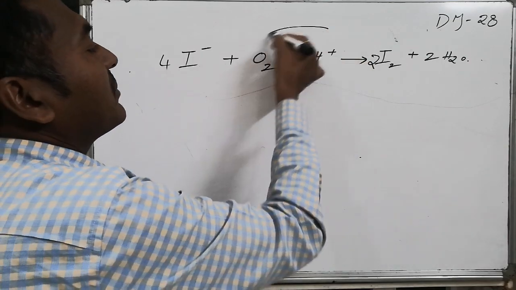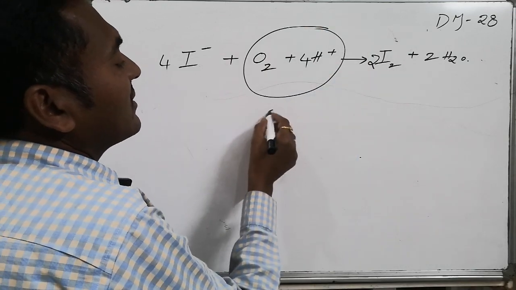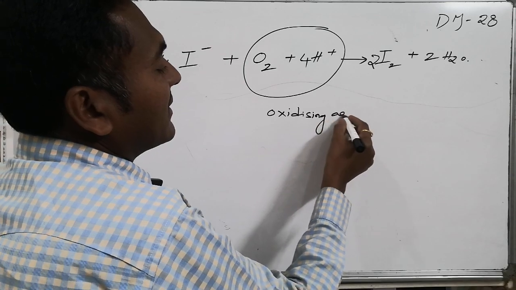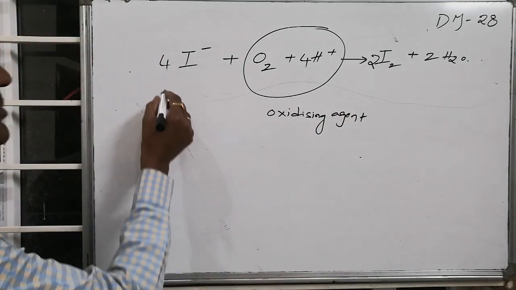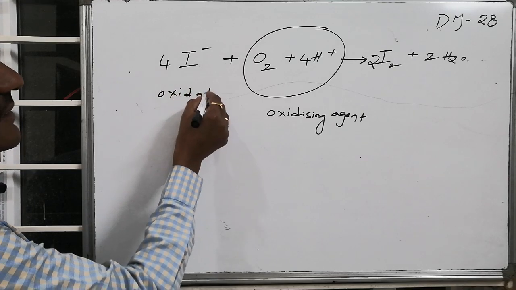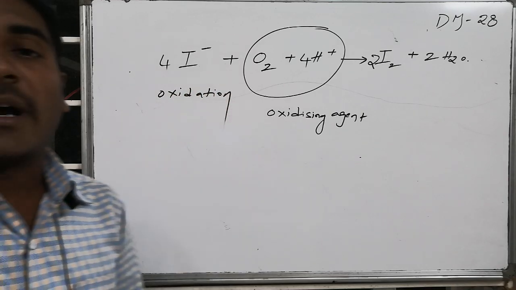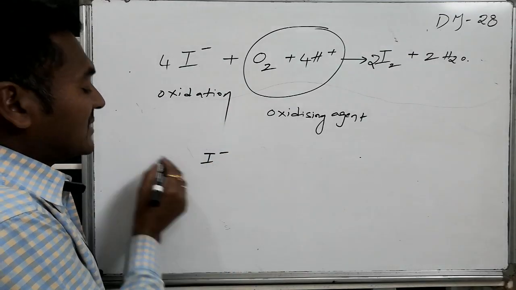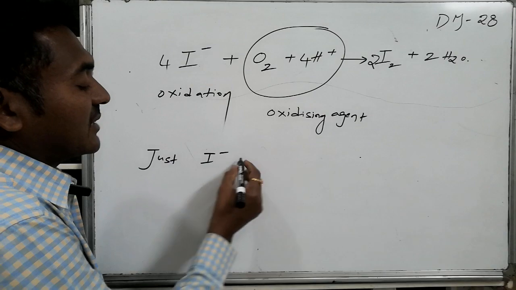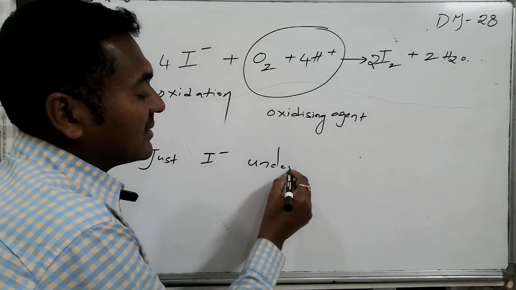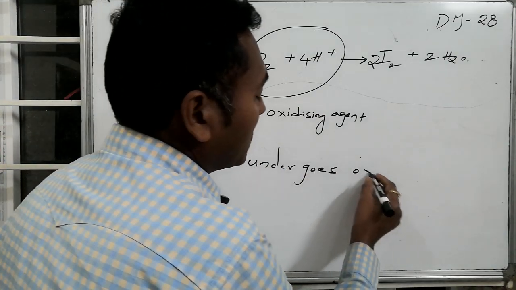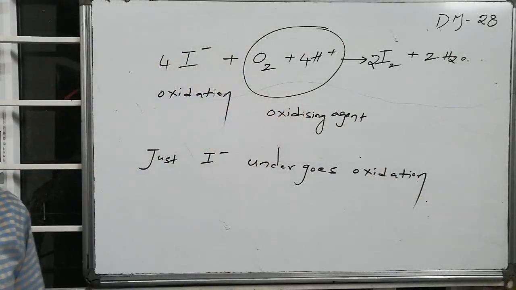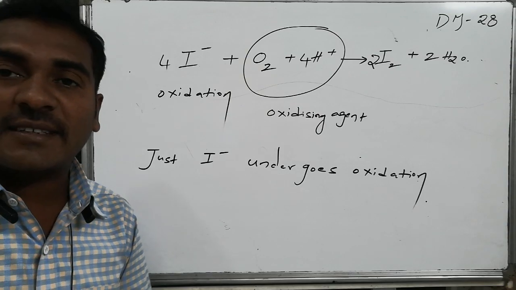Then this particular combination is acting as oxidizing agent. Yes, it is acting as oxidizing agent. Hence this I minus undergoes oxidation and is converted from I minus to I2. Only I minus undergoes oxidation in presence of oxygen in acidic medium conditions. No other halide ion undergoes oxidation.